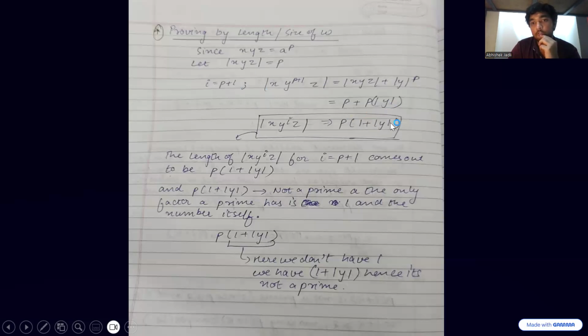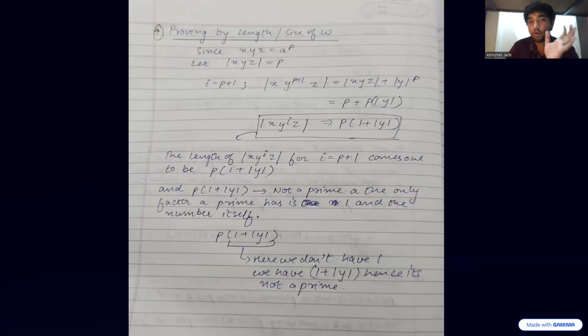times 1 plus mod of y, right? So this mod of y should always be greater than or equal to 0, right? This thing cannot be equal to 0 because we took y as a to the power of k, and we know that k is always greater than or equal to 1. It's not equal to 0, right? If k was equal to 0, then y's mod could have been 0. But since k is greater than or equal to 1, y's mod can never be 0. That means 1 plus something, and that something is a positive value.